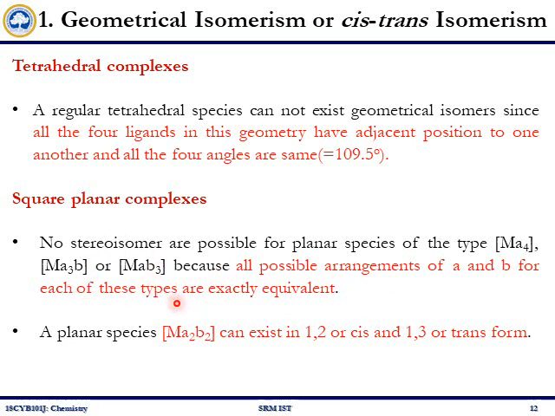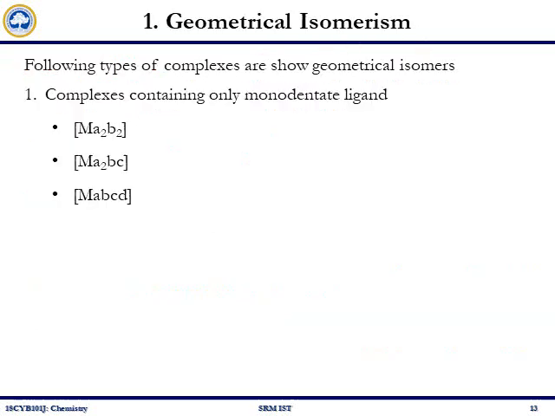We can see geometrical isomerism in Ma2b2 type. Here you have 2 A type and 2 B type, and it can show cis and trans forms. Hence, we call this cis trans isomerism. We call geometrical isomerism also cis trans isomerism. Here we will see different types of complexes having square planar geometry which can show geometrical isomers. First, the complexes having monodentate ligands.